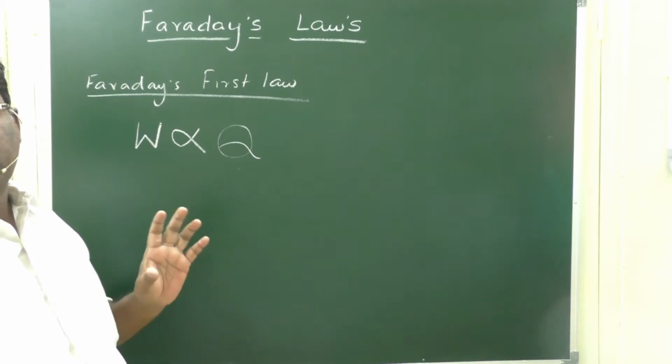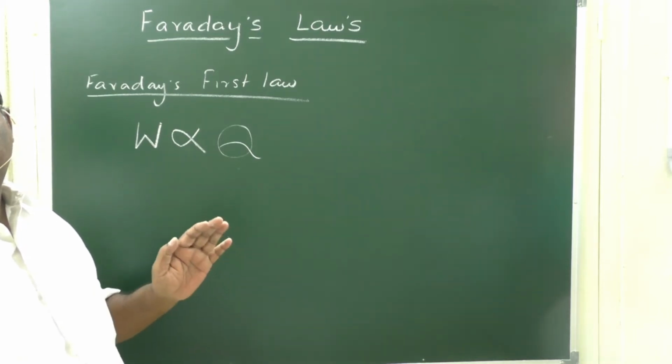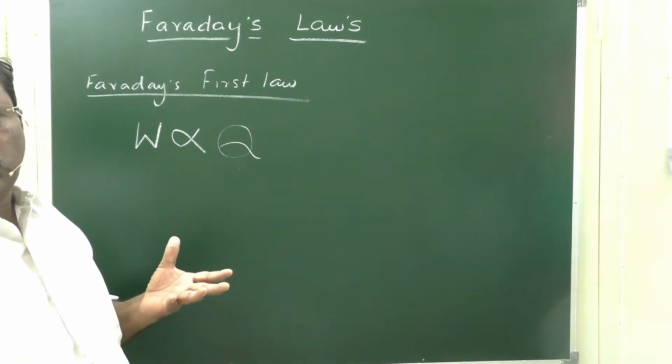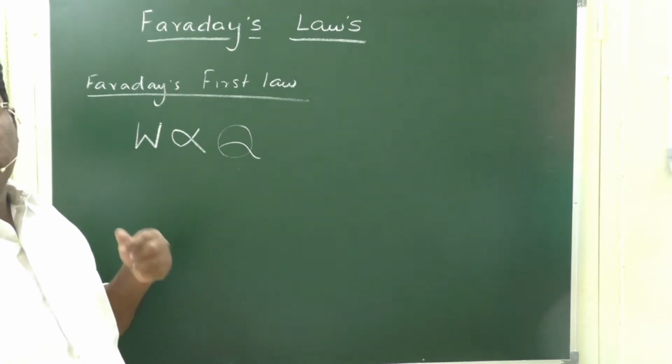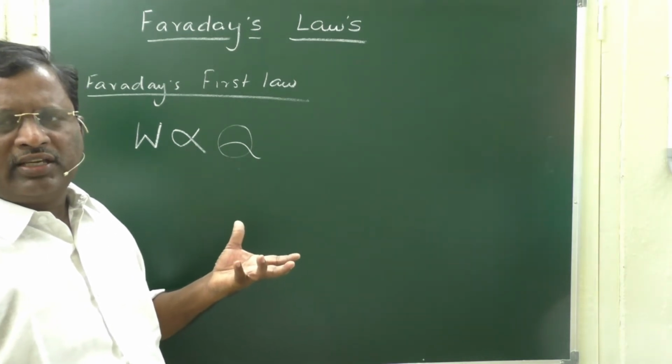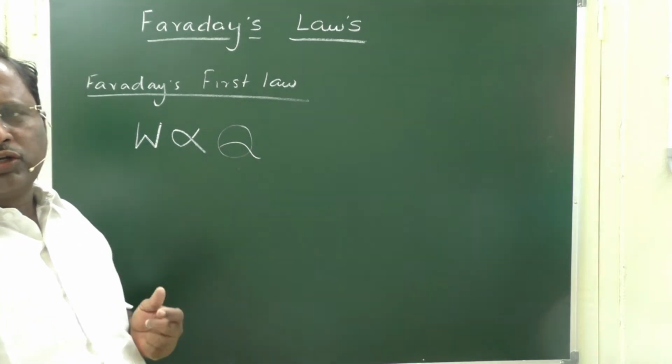The weight of the substance deposited, dissolved or liberated at a given electrode is directly proportional to the quantity of electricity used.